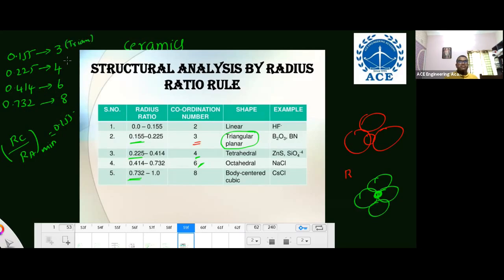Triangle, one atom surrounded by 3. Tetrahedral, one atom surrounded by 4. Octahedral, one atom surrounded by 6. Cubic, one atom surrounded by 8. If you remember this, that is more than enough from the ceramics. Okay, right? So this is the information on the different topics related to the basics of material science.